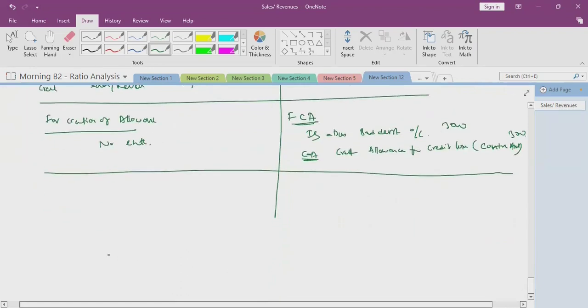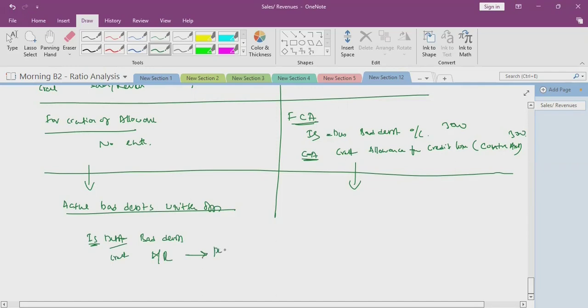So next, what happened in the same year or next year, whatever it may be, subsequently the actual bad debt arrived. Actual bad debts written off. When actual bad debts are written off, we will debit the income statement with the bad debts and credit the accounts receivable. This is a permanent decrease in accounts receivable.